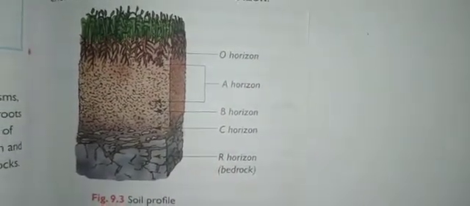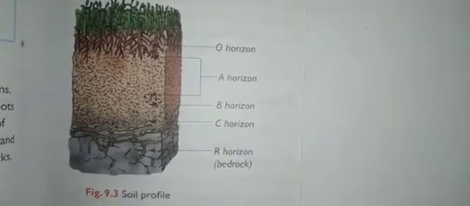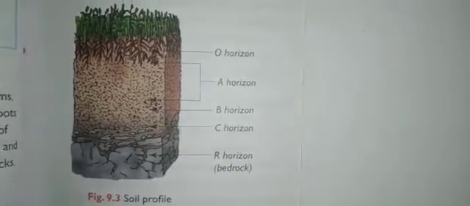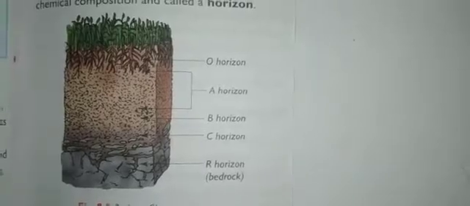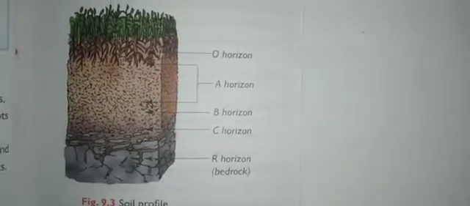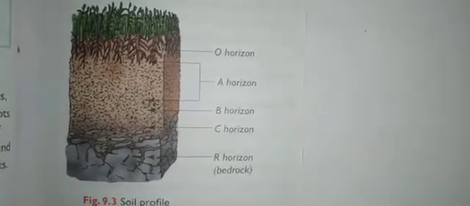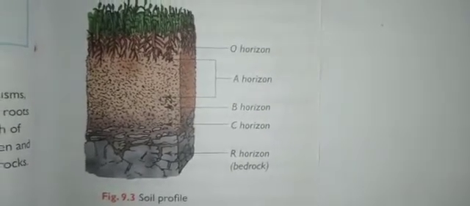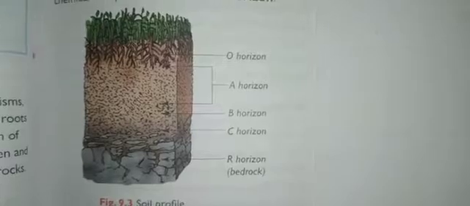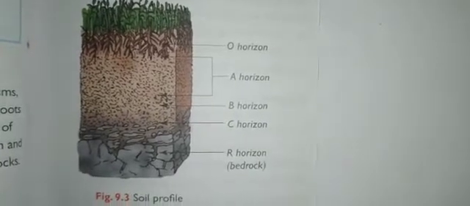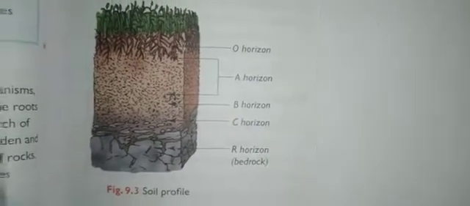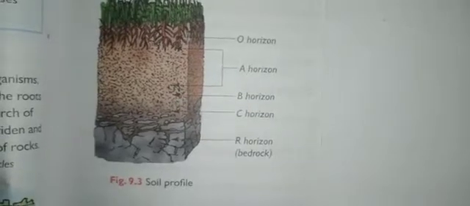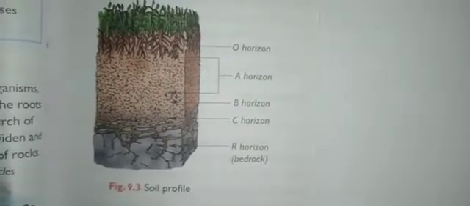You know that we are learning the chapter soil, right? In the previous class, we have learned what is soil, what is the importance of soil, and what are the different weathering methods like physical, chemical, and biological weathering. We also have learned how this soil is formed. Now let us study about soil profile. Soil profile means the different layers of soil.